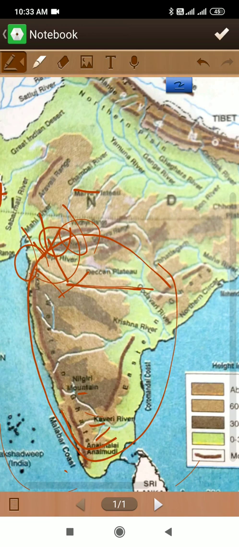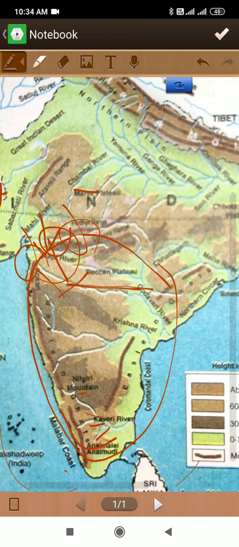The northwestern part of the plateau is composed of lava deposits. So how is this plateau formed? Because of lava deposits. When there is a volcanic eruption, there is a lot of lava, and because of the lava deposition this part of the plateau is formed.